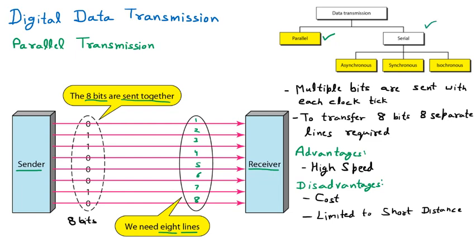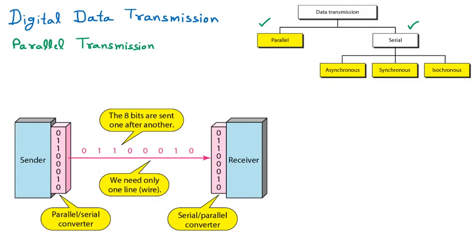So now we are learning the serial transmission. So I'm writing here, this is the next transmission, which is serial transmission. So talking about the serial transmission, we have only one line. So you can see that only one wire is there, through which we are sending the data. So I am writing here one wire or one line.